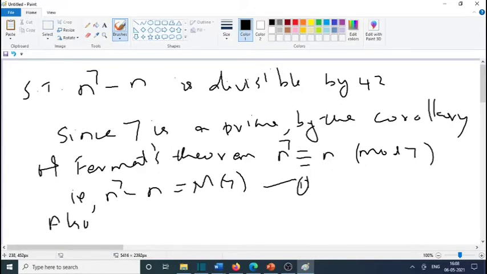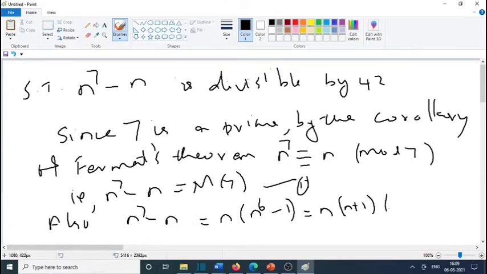Also, n raised to 7 minus n is equal to n into n raised to 6 minus 1, which is equal to n into n plus 1 into n minus 1 into n raised to 4 plus n square plus 1. We can factorize like this. Here 1 is a factor, so n minus 1 is a factor. Next, minus 1 is a factor, so n plus 1 is a factor. So we can divide it by n square minus 1. N raised to 6 minus 1 divided by n square minus 1, we will get n raised to 4 plus n square plus 1.